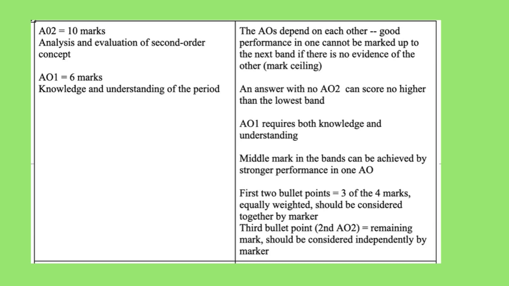That brings us on to AO1, which is for the remaining 6 marks, and that is on your knowledge and understanding of the period. This is your opportunity to bring in your own knowledge to support your argument. It's really important that you do this and expand beyond the stimulus points given to you in the question.